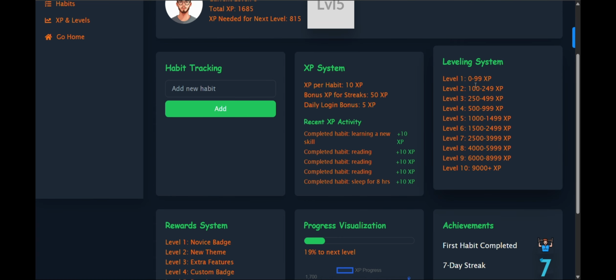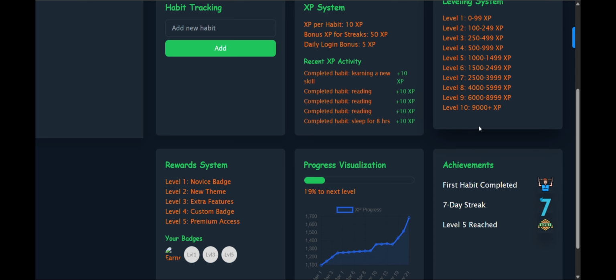and there is a leveling system in which level 1 is associated with 0 to 99 XP, level 2 with 100 to 249 XP, level 3 with 250 to 499 XP, level 4 with 500 to 999 XP. Level 5 is from 1000 to 1499. Similarly, level 10 with 9000 XP.